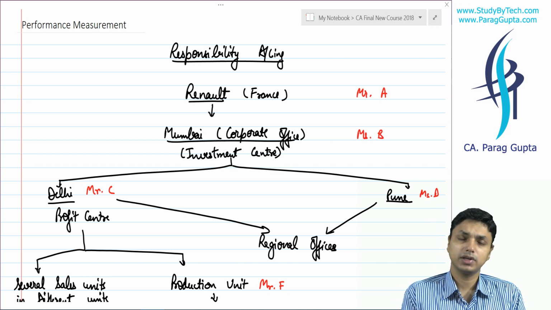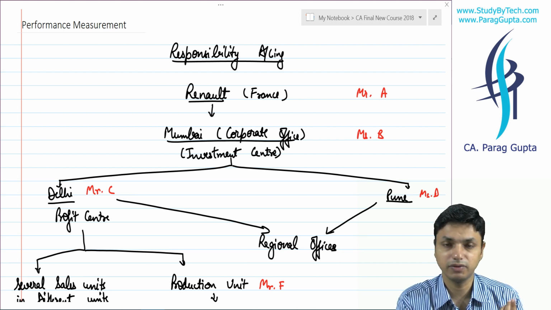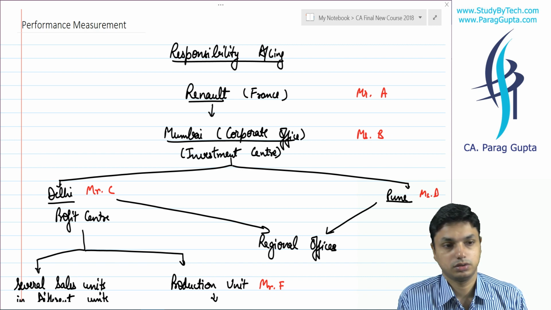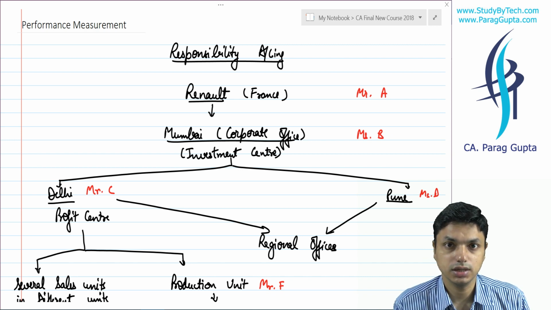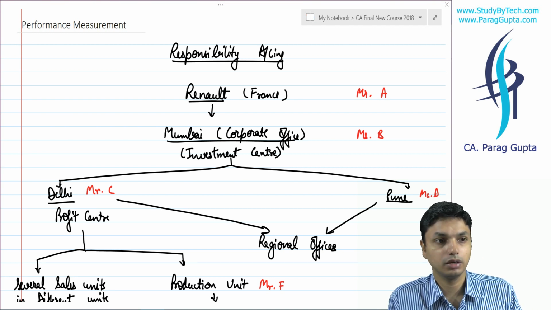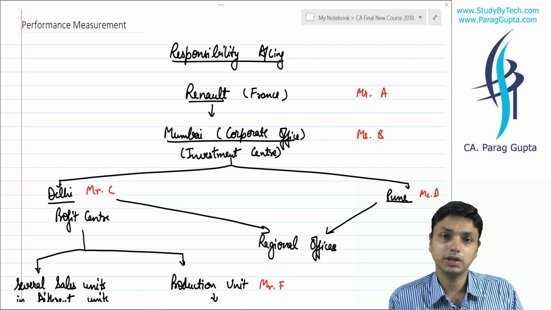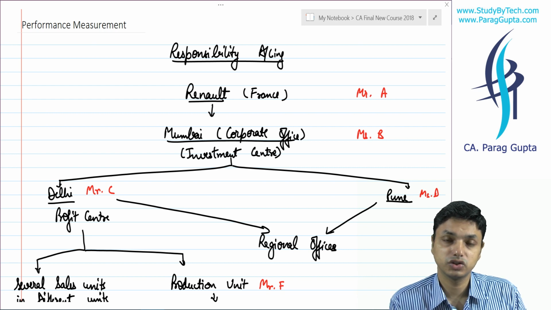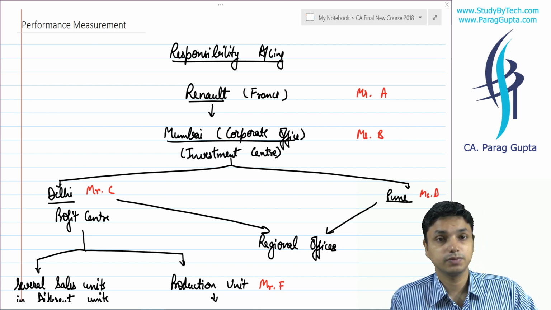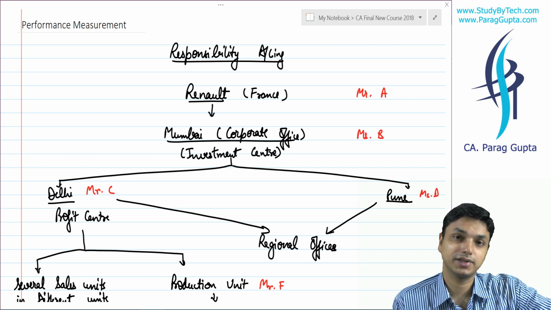He is responsible for cost, for profit, for revenue, for everything, because he needs to answer his boss, who may be directly the shareholders or any other manager. He is answerable for what returns are being generated for the money that has been invested. That's why we call it investment center.